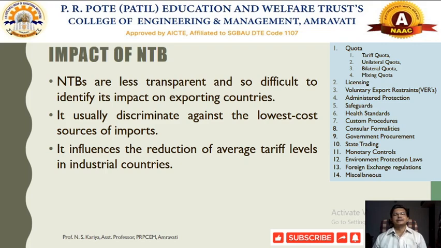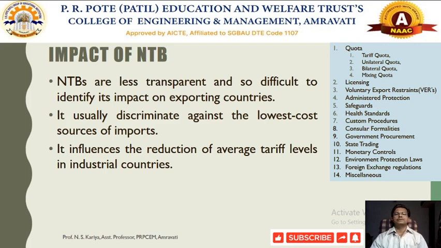For example, they prefer to conduct international trade with nearby nations. Most countries looking for the lowest cost sources of imports, or importing from nearby, primarily discriminate by imposing some restrictions. So developing or least developed nations find difficulty trading with another country.